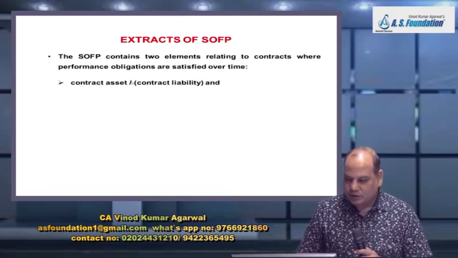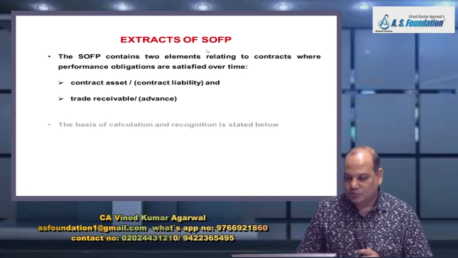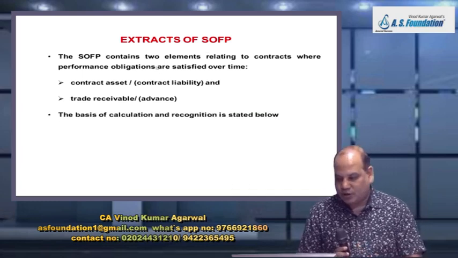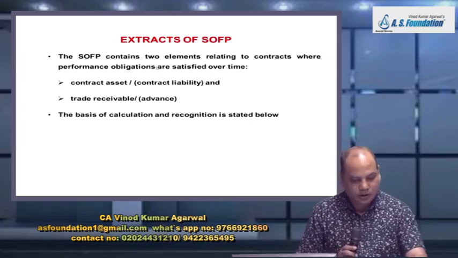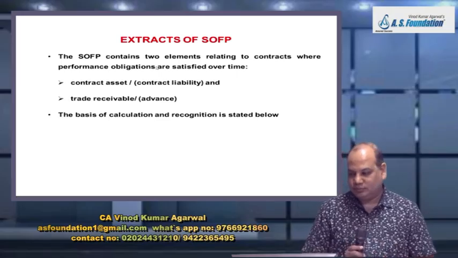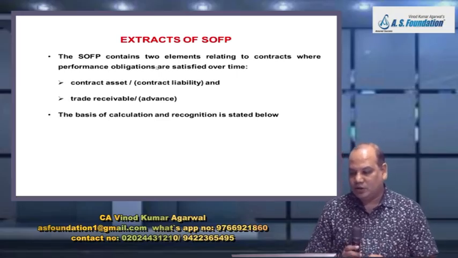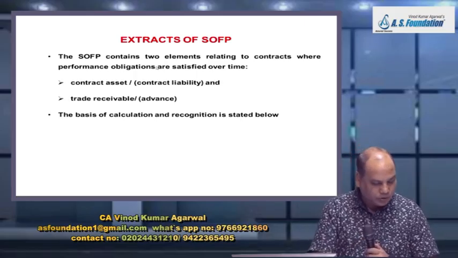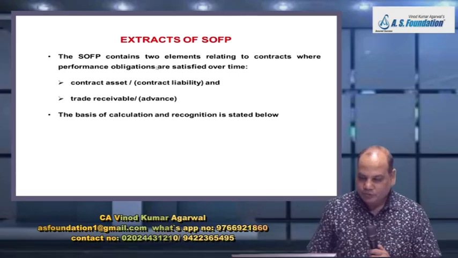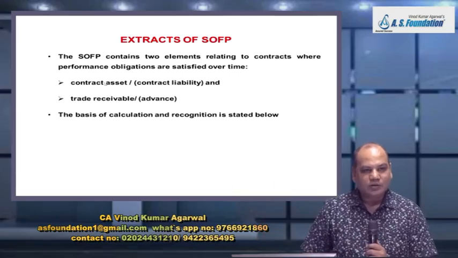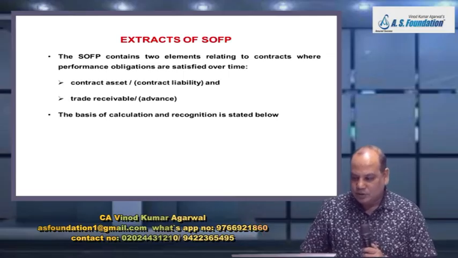Now we'll see the presentation in the statement of financial position. In the statement of financial position, it will contain 2 elements relating to contracts where performance obligations are satisfied over time. And when we solve the next 2-3 questions, you will see how the account balance comes in the statement of financial position.